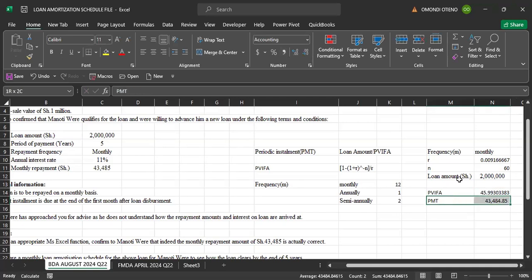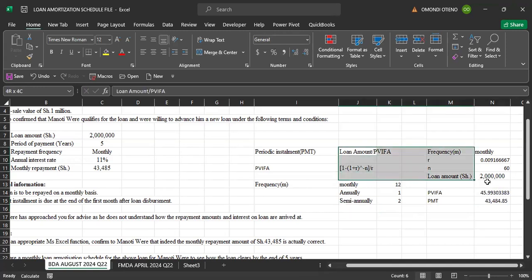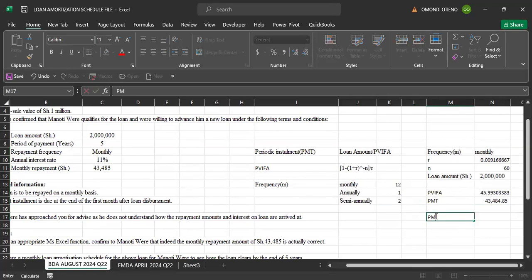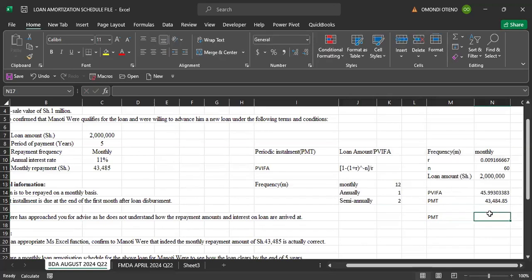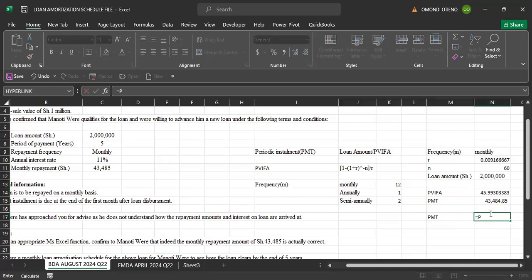You should be able to calculate using the manual procedure, right? Now someone who is advanced, someone who is taking business data analytics, will not go for all these items. Someone who attended our advanced Excel classes will be able to come here and tell us, for me to get PMT, it is very simple. I just say equal to PMT as a function.